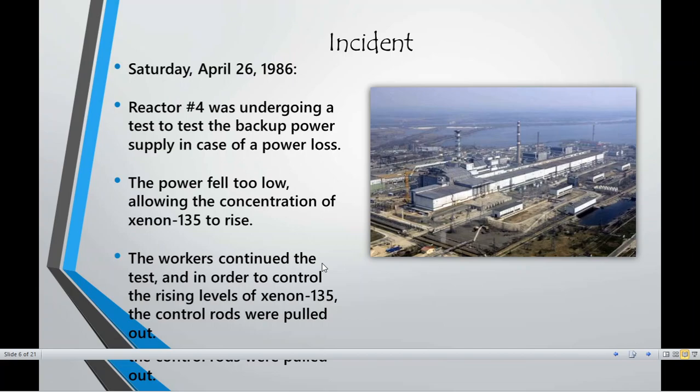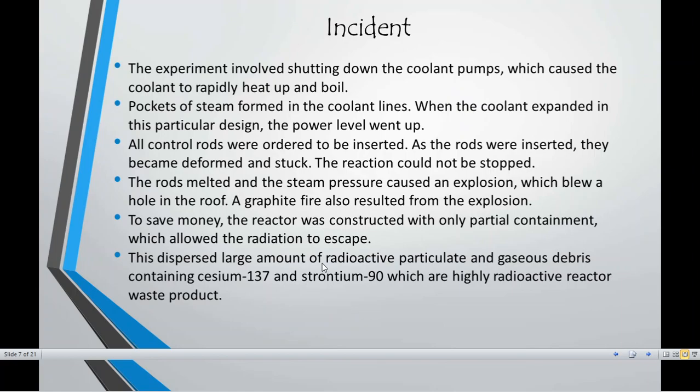Also, the major purpose for looking at reactor number 4 was that they wanted to see one more thing: whether, with a very small amount of energy provided, they could generate more energy. That was the second important criterion they wanted to experiment with, and this was done in reactor number 4. What happened on 26th of April 1986 was that they started to shut down because they wanted to see whether a low amount of energy can also generate a high amount of energy or not.